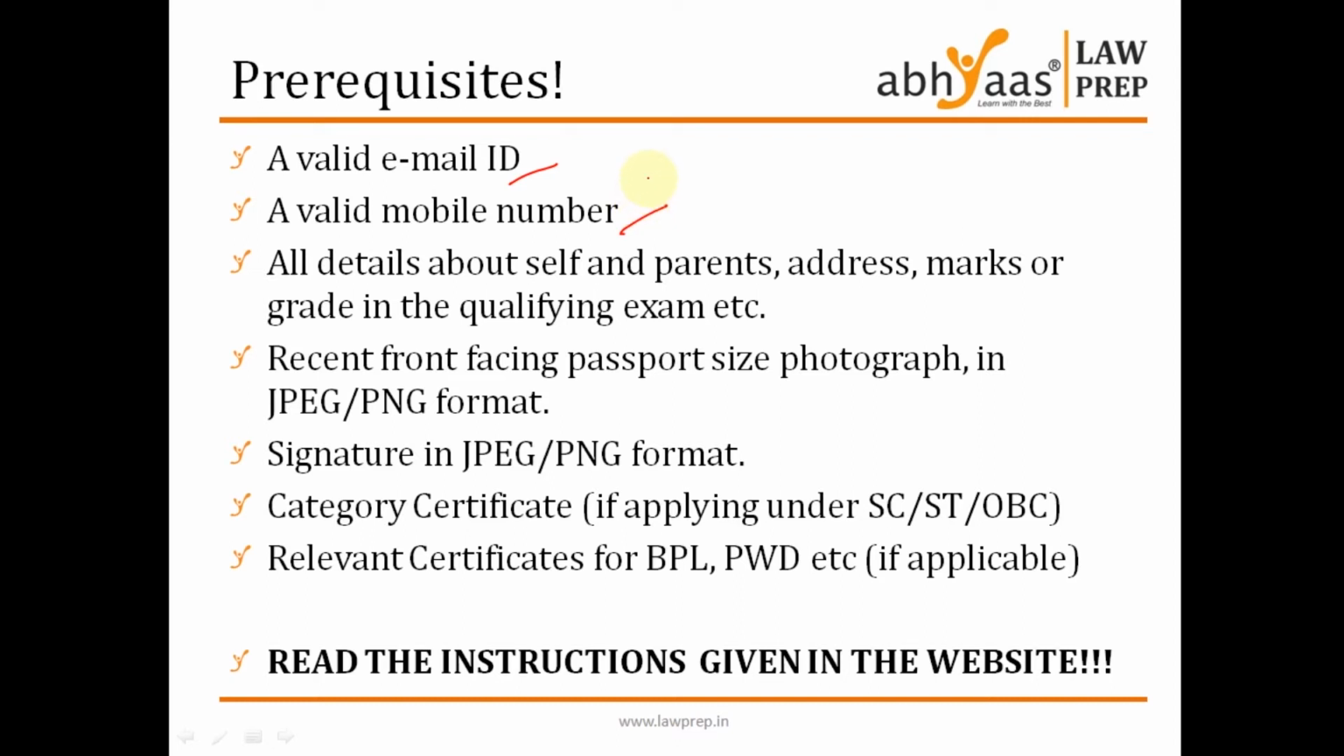So don't give any other email ID of some friend or of some relative that you rarely check, and you might end up forgetting the password and all of that, because all important communication is going to happen through this mail ID and through this phone number. So ensure you give in valid details for the same. Again, have all your details with respect to address, name, parents' names, marks, and all of those things ready before you start filling in the application form.